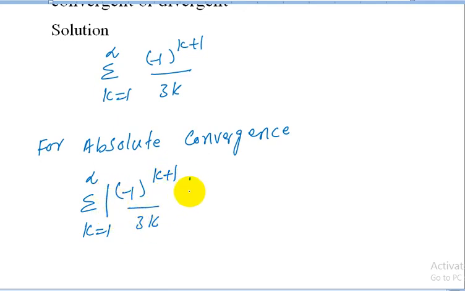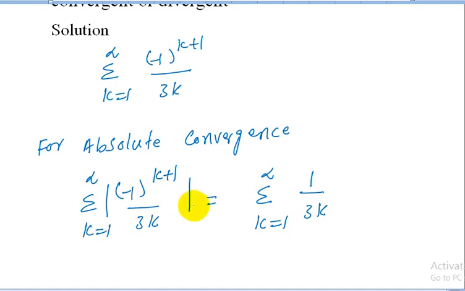This is equal to summation k starting from 1 to infinity 1 upon 3k, as here (-1)^(k+1) gives us positive and negative signs.